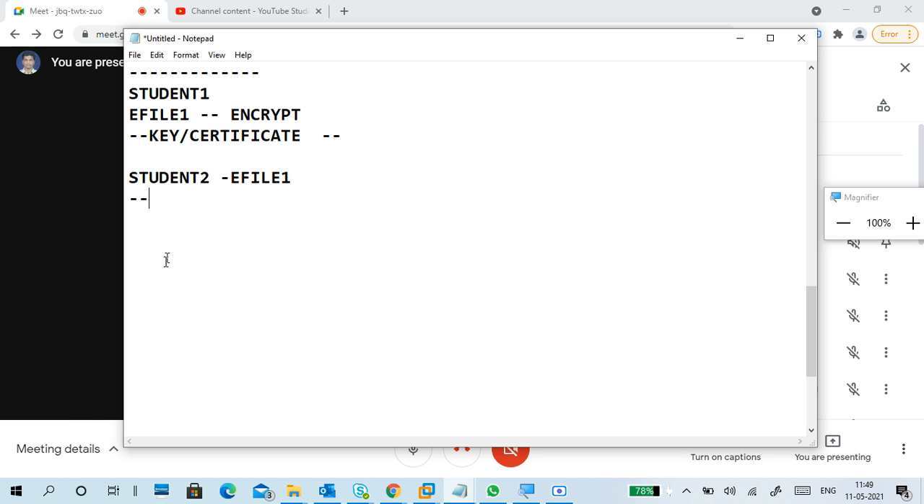So this is our practical. We'll see how to do it. First of all, we'll create a file or some picture or anything. We'll encrypt it and then we'll see that.